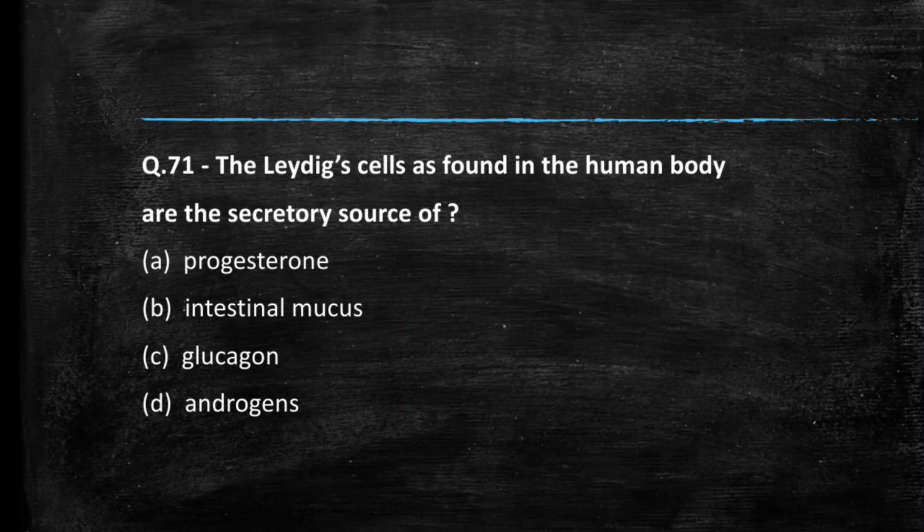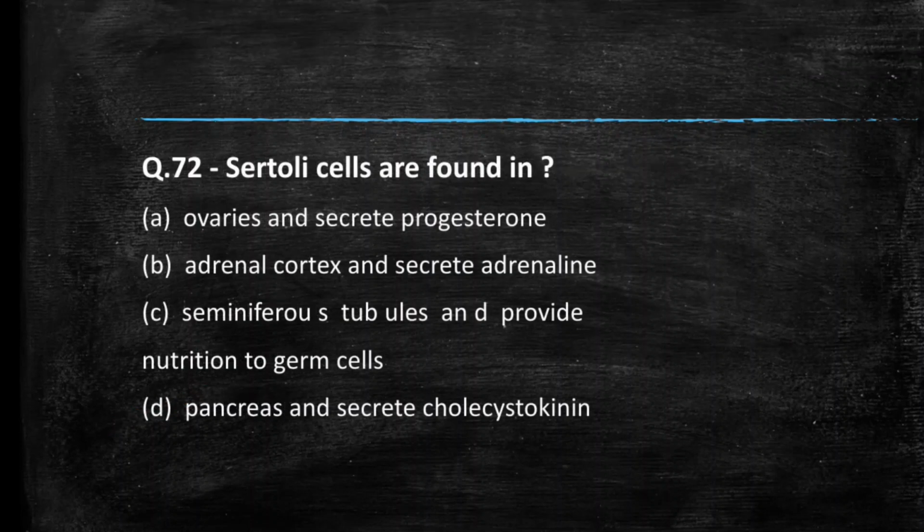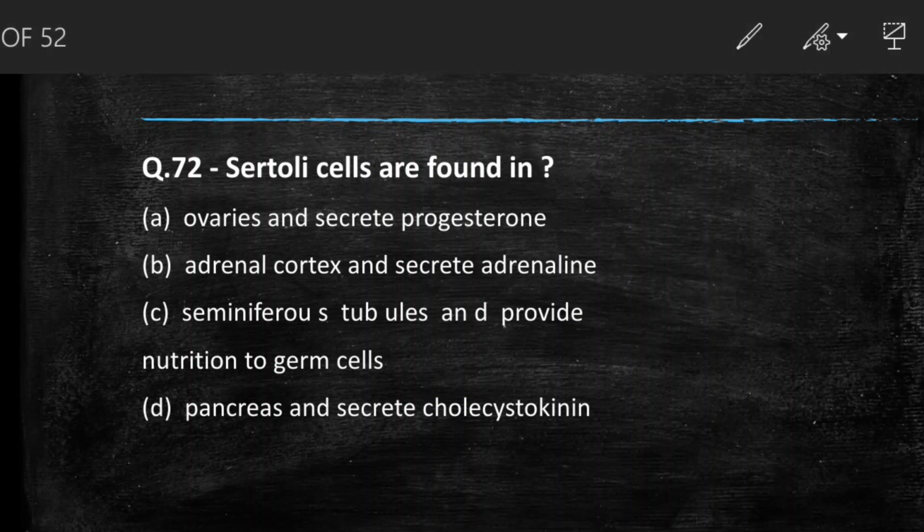The Leydig cell as found in human body are secretory source of androgen. Leydig cell or interstitial cells secrete androgen, which is a precursor to testosterone. Next question we have, Sertoli cell are found in seminiferous tubule and provide nutrition to germ cell. So answer is option C.